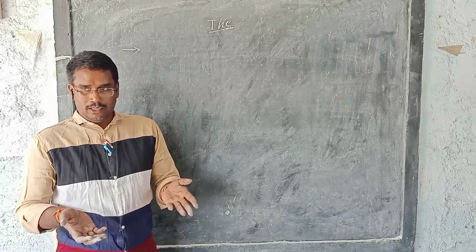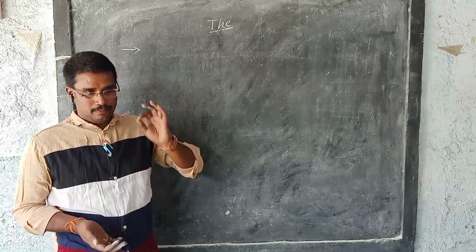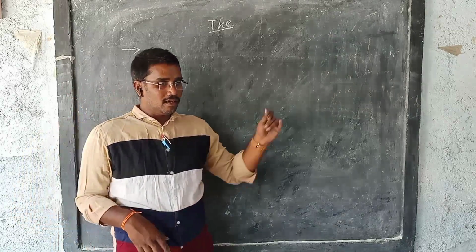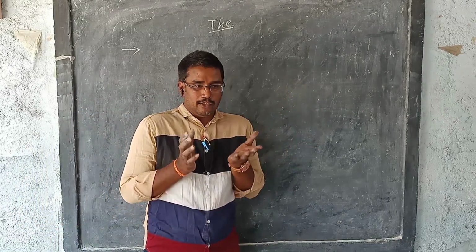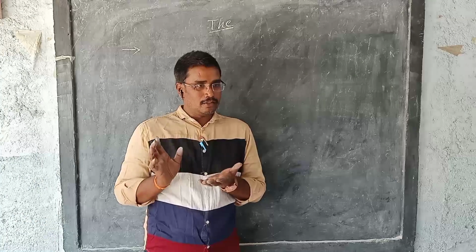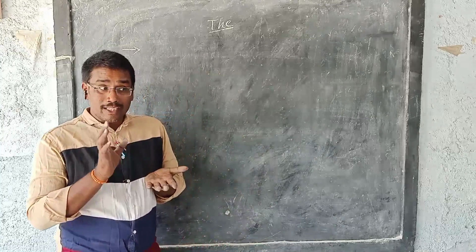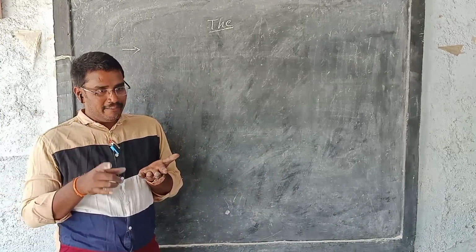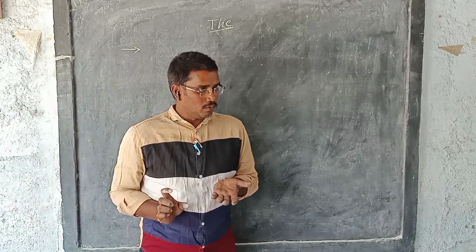One well-known story is there, the crow and the pot, the thirsty crow. In that we use: long ago there was a crow. "A crow", while introducing the thing, we say "a crow". The crow was thirsty. Again we are bringing the same noun, crow, so before that we use "the crow".